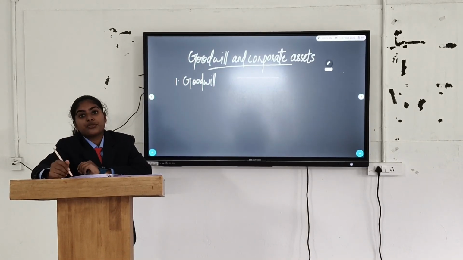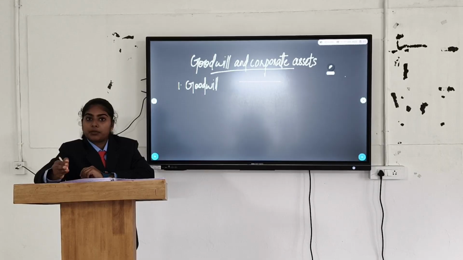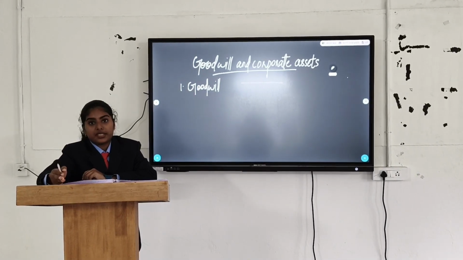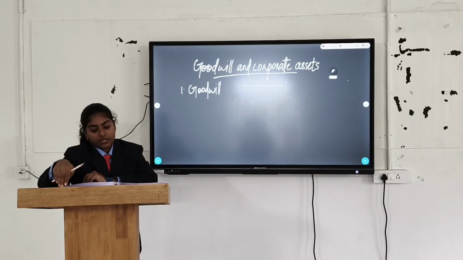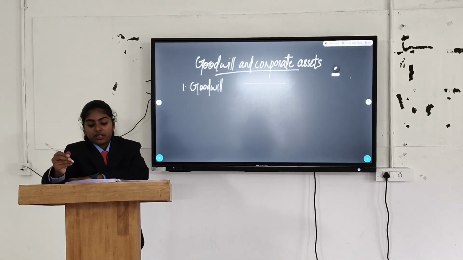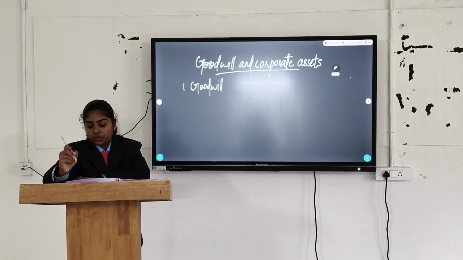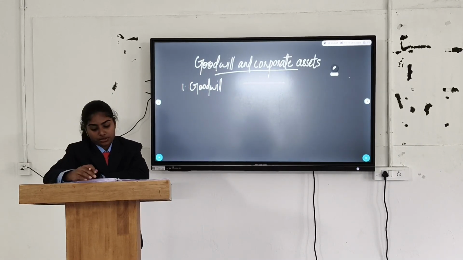Goodwill represents the future economic benefits arising from assets that are not capable of being individually identified or separately recognized. It usually appears when one company acquires another, or when reputation, brand value, customer loyalty, or synergies add value.